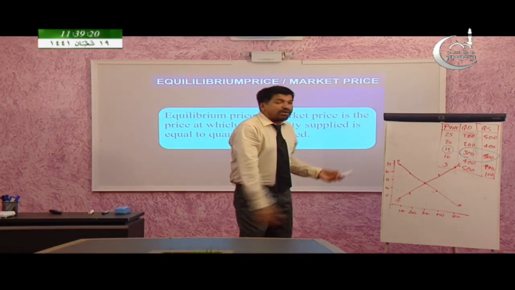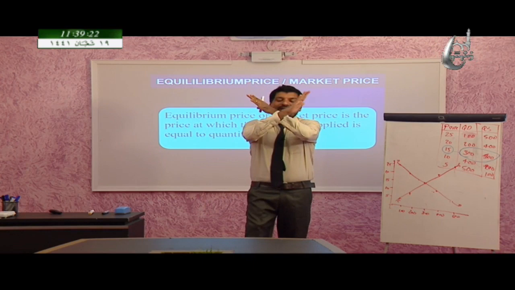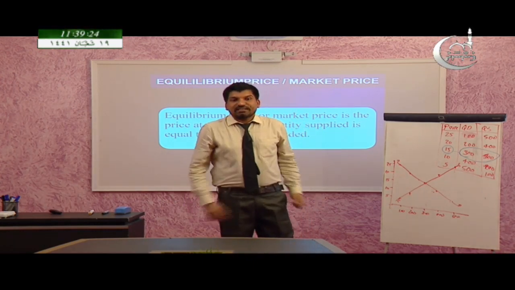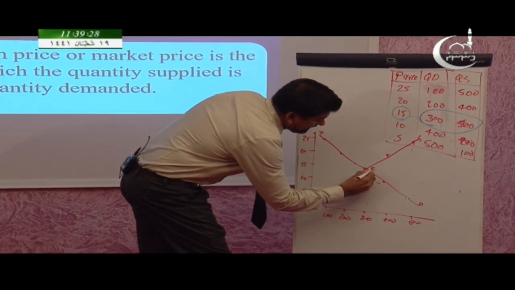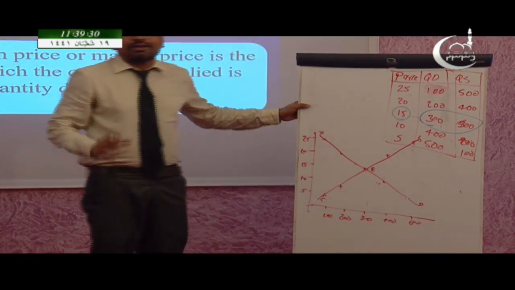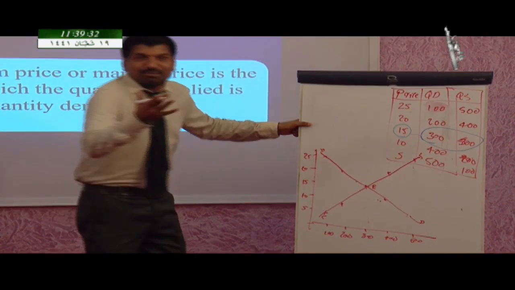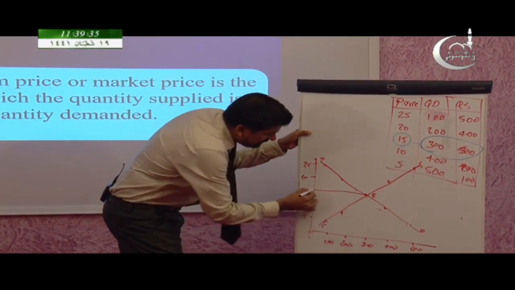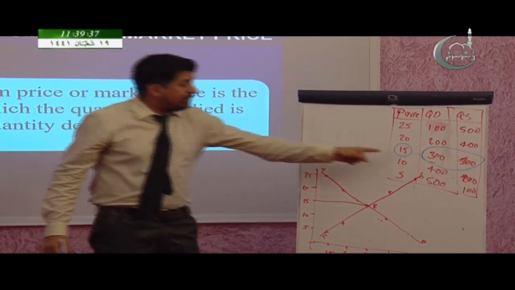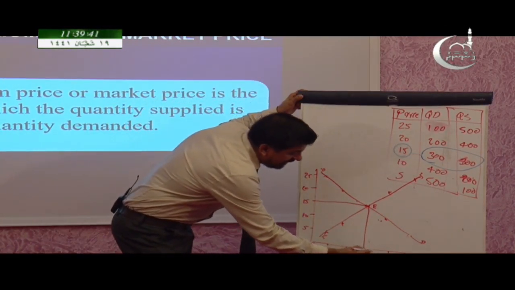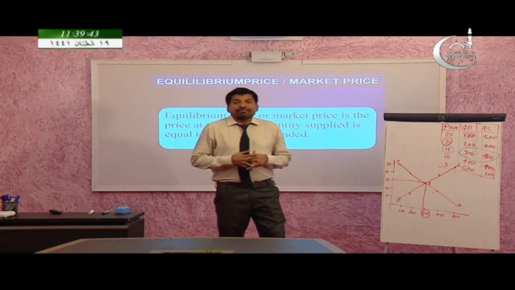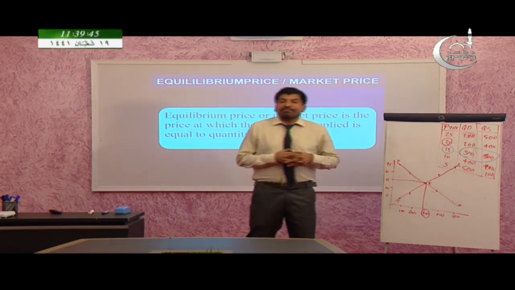So look at the point where the demand curve and supply curve intersect. This is the point where the demand and supply curves intersect. This is called the equilibrium point. And at this point, look at the price. It is 15, same like here. And what's the equilibrium quantity? Here you can see 300. So here, the equilibrium price is 15.